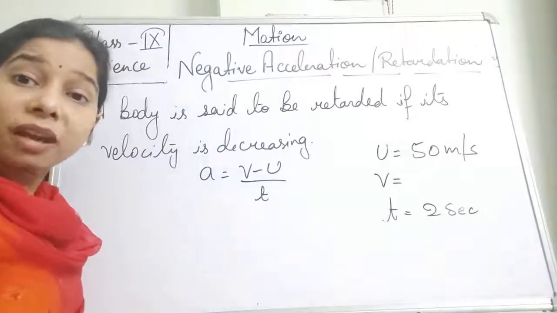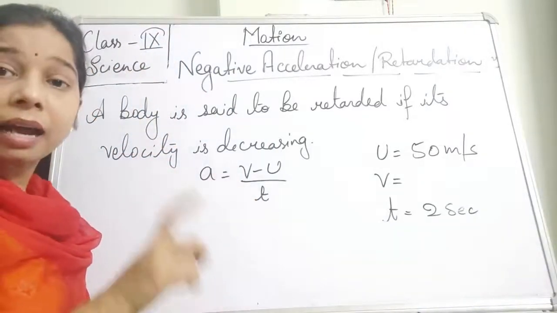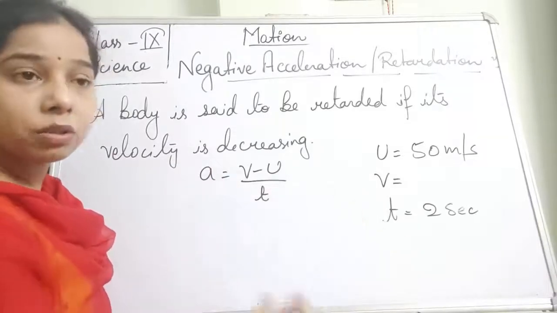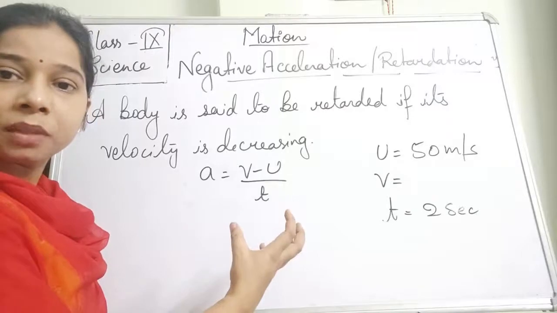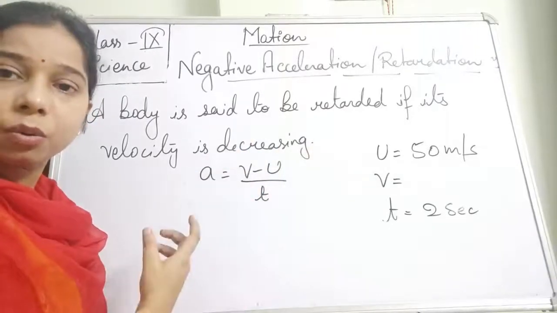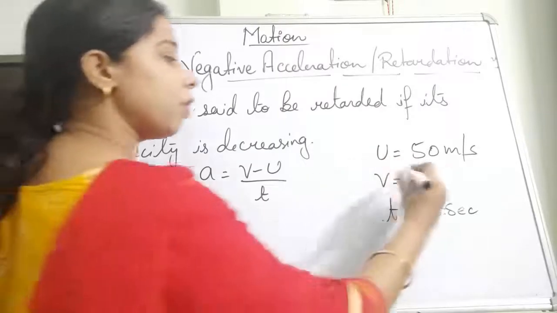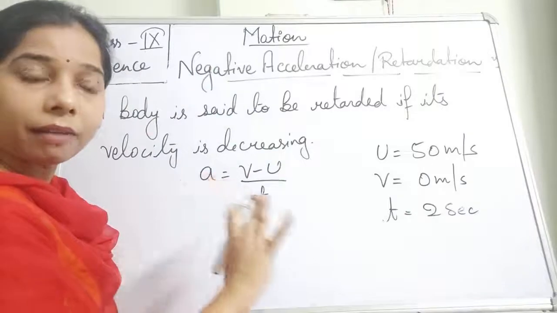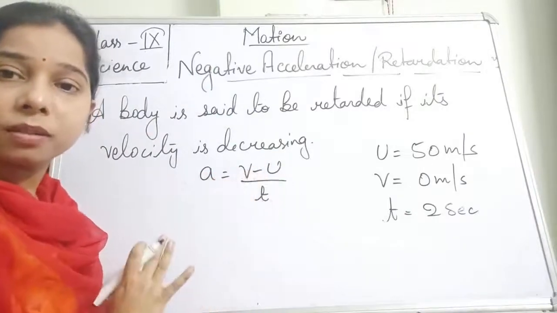When it comes to rest, the velocity becomes 0, because it is not covering any distance. So the final velocity will be 0 if the driver applies the brake and the car stops.